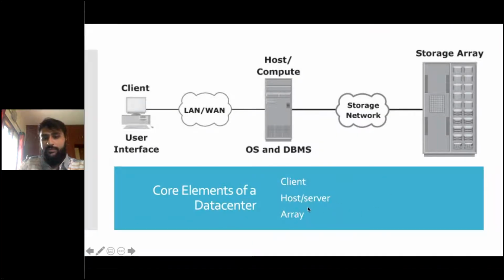Right off the bat, three main elements of a data center are a client, a host and server, and an array. Let's come to what a client is. Technically, a client is not part of a data center, but I'm including it here because it is part of the whole system, with all the transactions included. So what is a client?